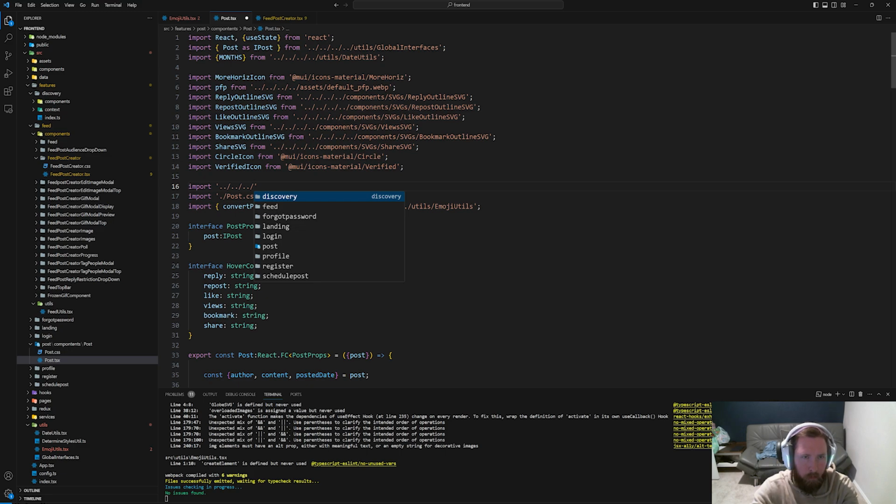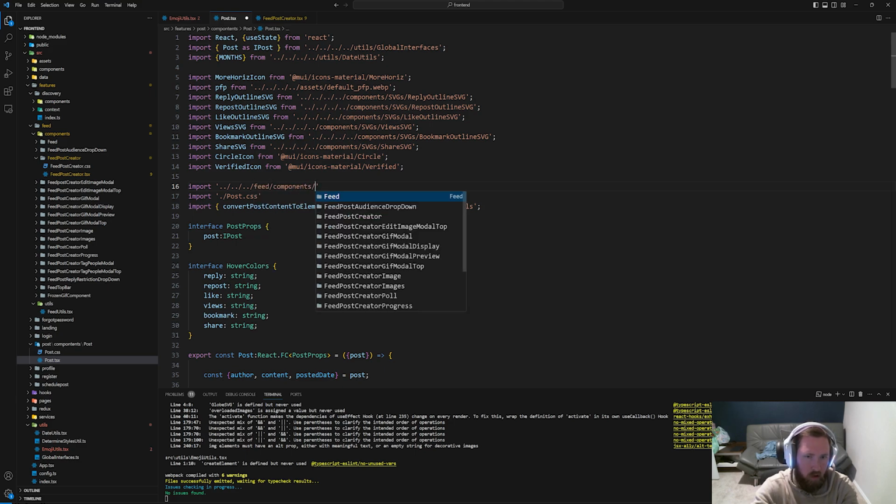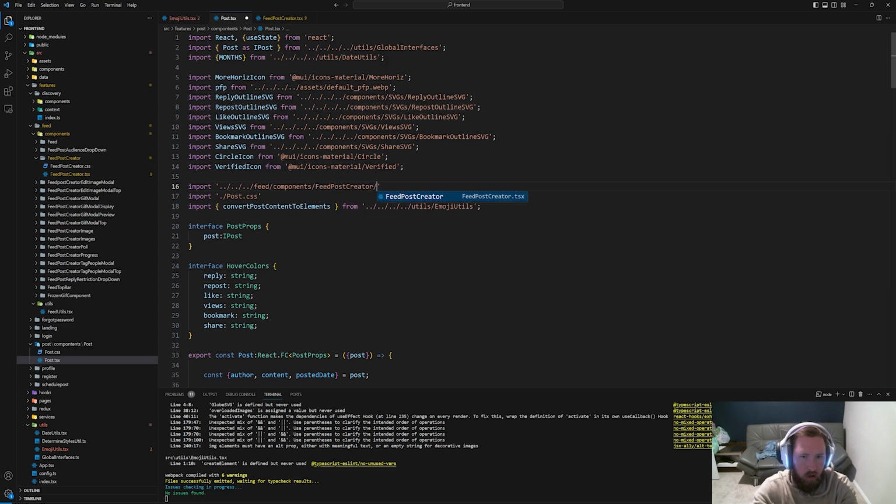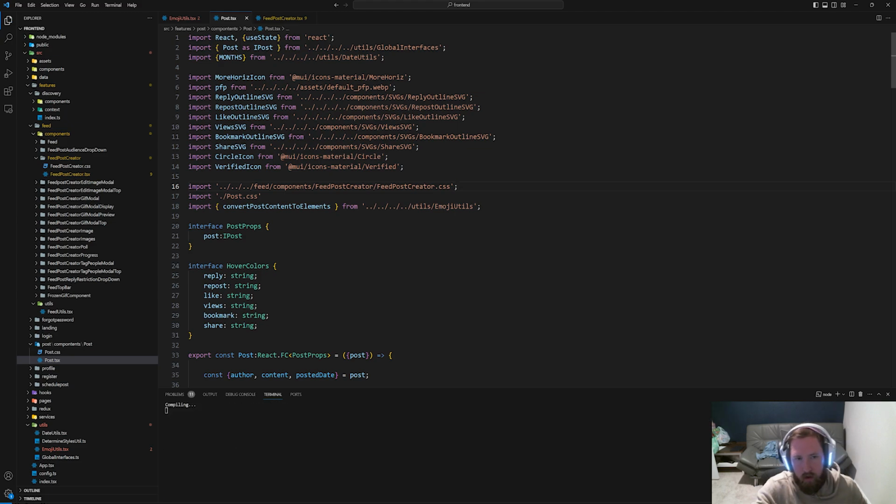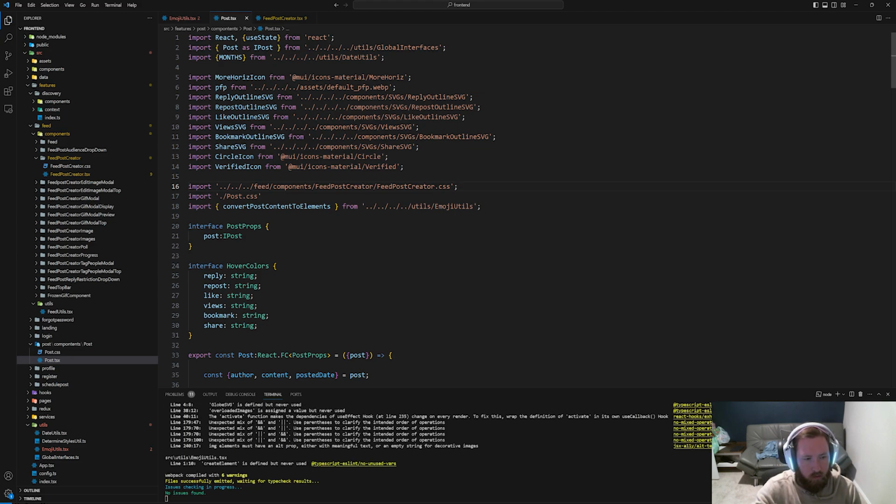So post is inside, so we need feed / components / feed post creator / feed post creator .css. Is this the best way to do this? Probably not. If this doesn't work, we might have to actually create a function especially for this.